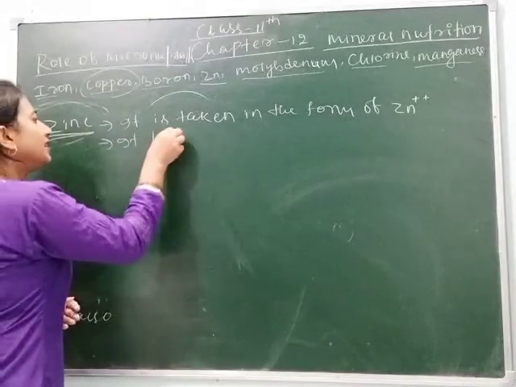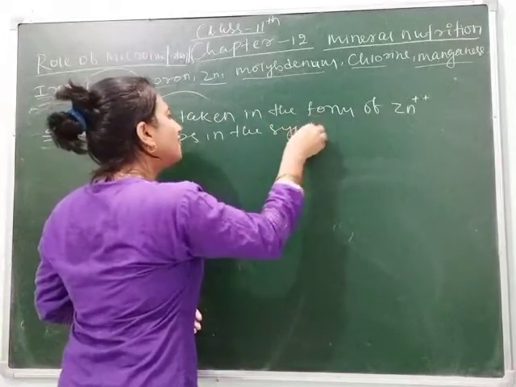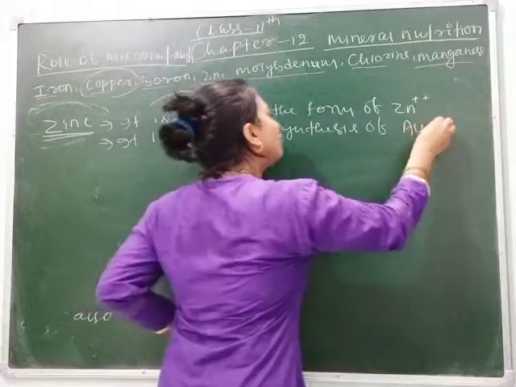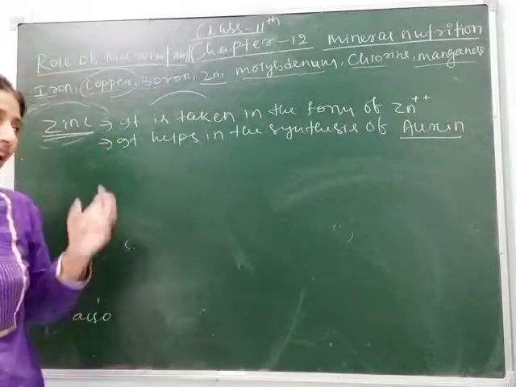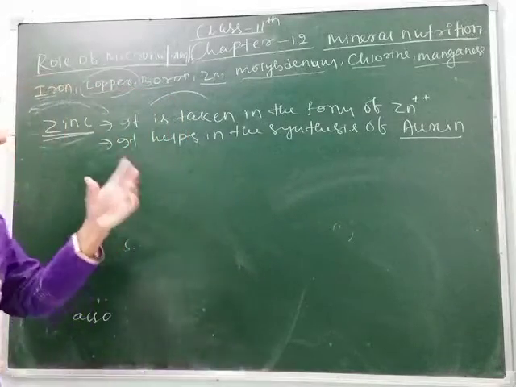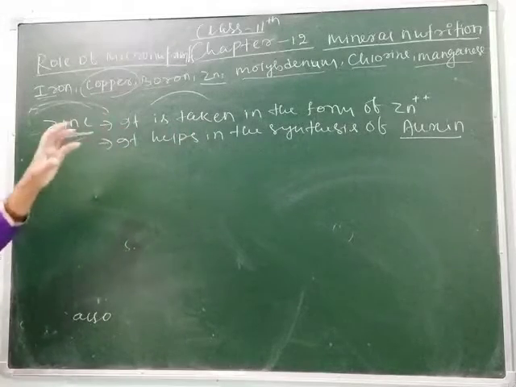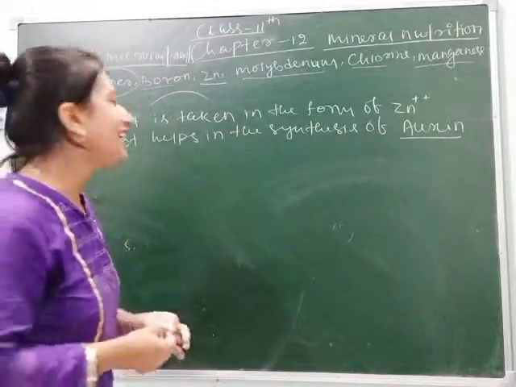It helps in the synthesis of auxin hormone, and you already know about auxin hormone. It has many functions and helps in the upward and downward growth of the plant by causing rapid cell division at the meristematic region. Clear, students?